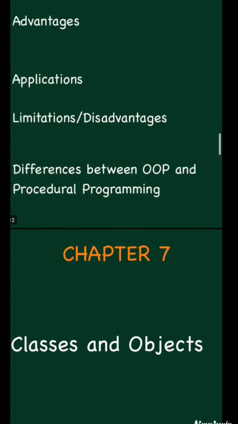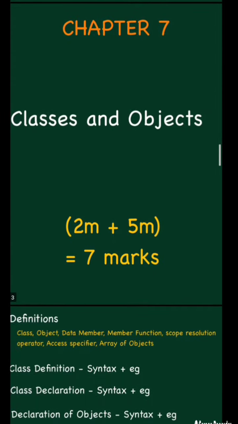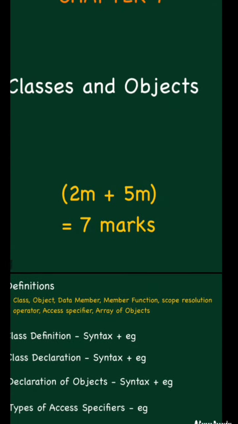Now we'll see the 7th chapter, that is classes and objects. As we all know, classes and objects are the basic concept of OOPS, right? This chapter is for 7 marks. You will be getting a 2 marks question and a 5 marks question.